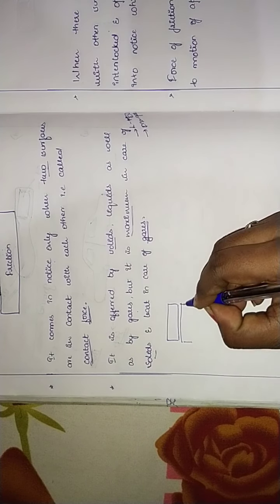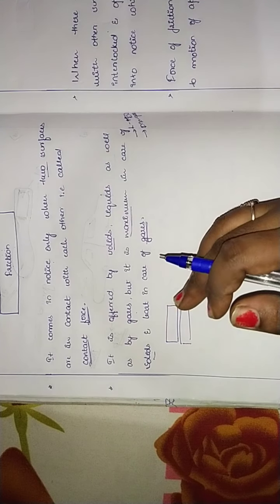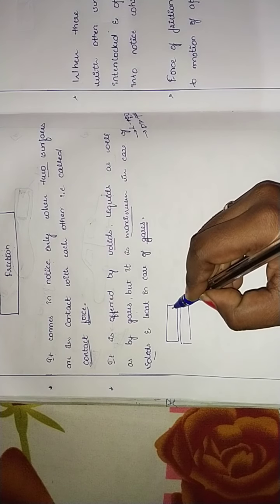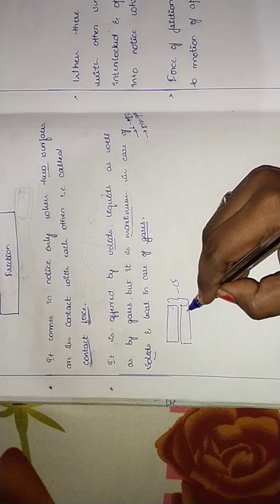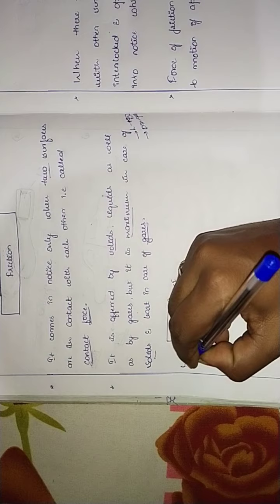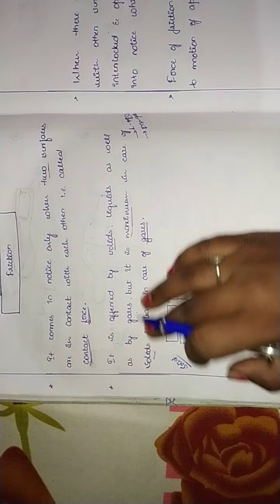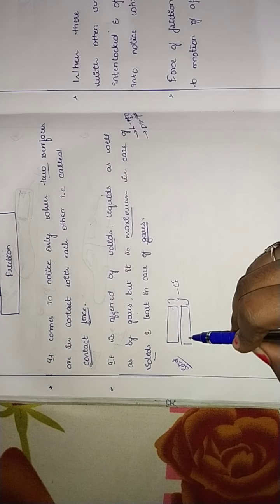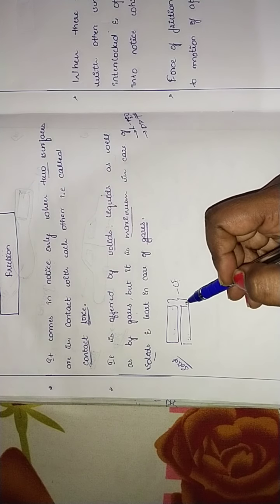So let me explain here. Taking two boxes here, let's take these two boxes. When they come in contact, we call it as contact force, isn't it? When these two come in contact, we call it as contact force. So this is an example for solid. Any boxes, when one surface moves over another surface in motion, that we take as solids. So friction is happening here.